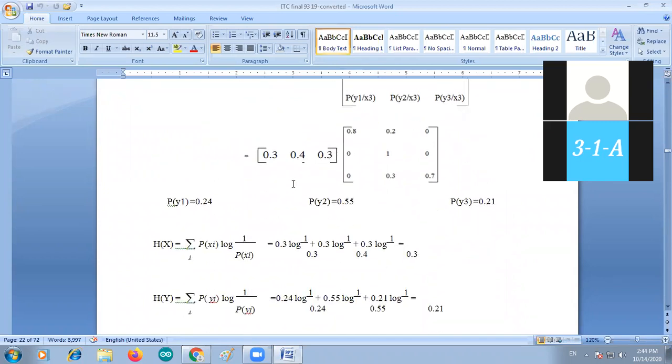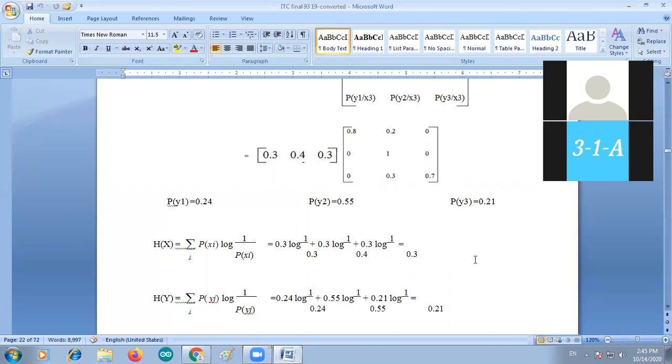Simply use the matrix multiplication here. 0.3 into 0.8, that is P of y1, 0.24, and 0.3 into 0.2 plus 0.4 into 1 plus 0.3 into 0.3, that is P of y2, that is 0.55, and 0.3 into 0.7, that is 0.21, that is P of y3.